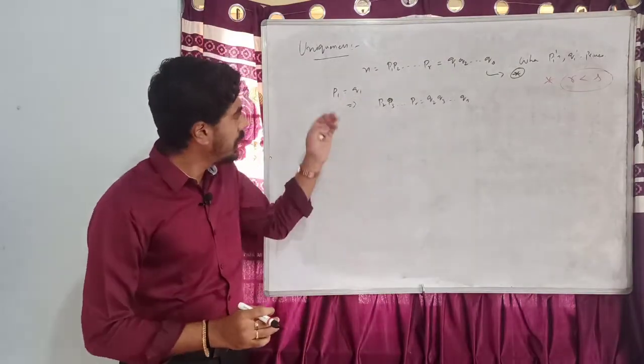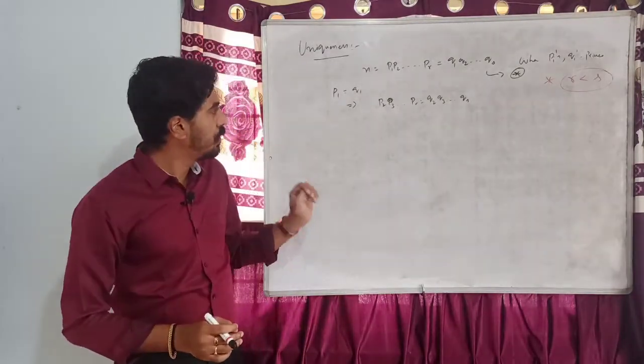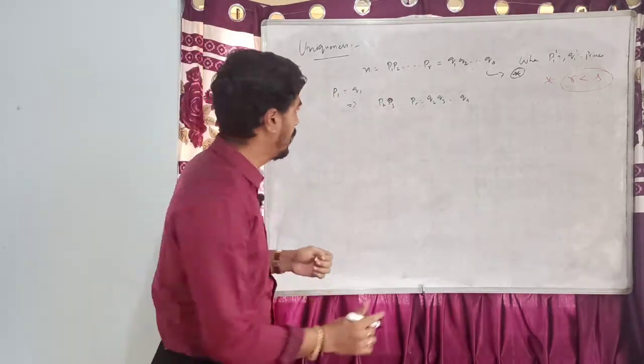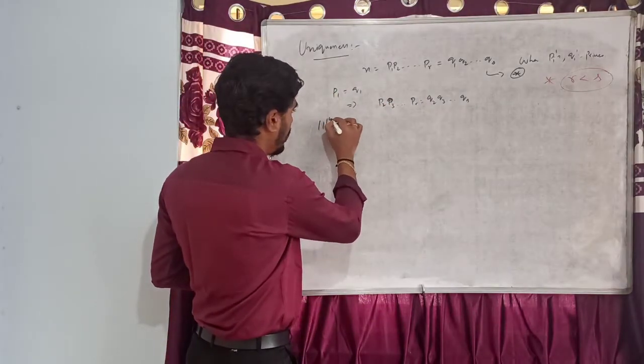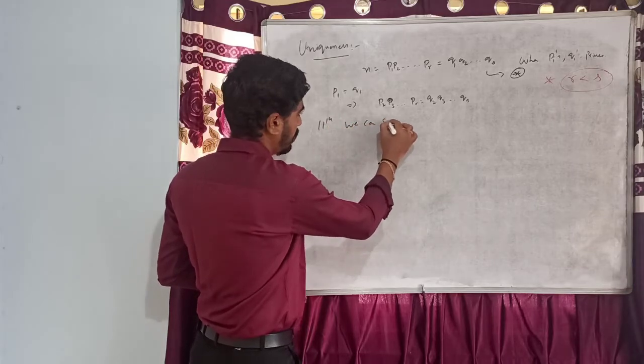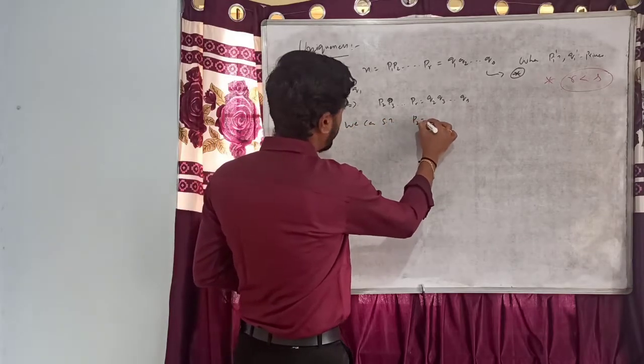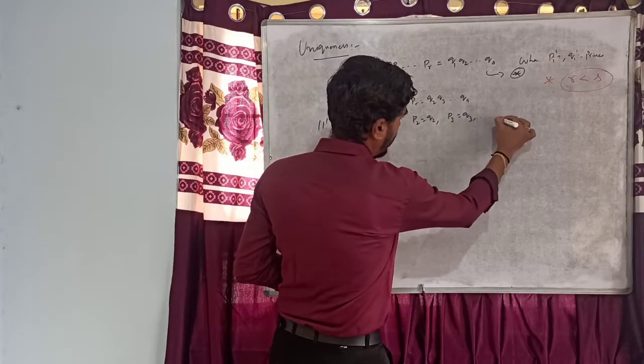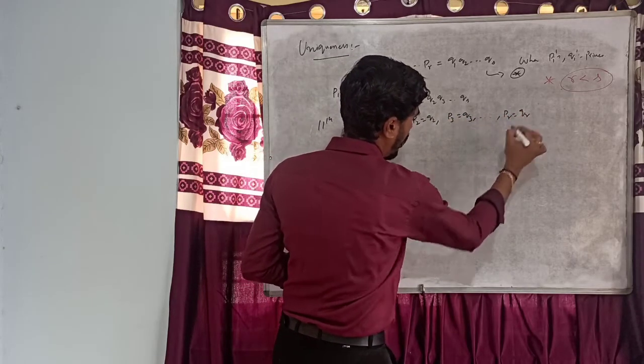If we continue this process, we can show that p2 equal to q2, p3 equal to q3, and so on. Similarly, we can show that p2 equal to q2, p3 equal to q3, and so on, pr equal to qr.